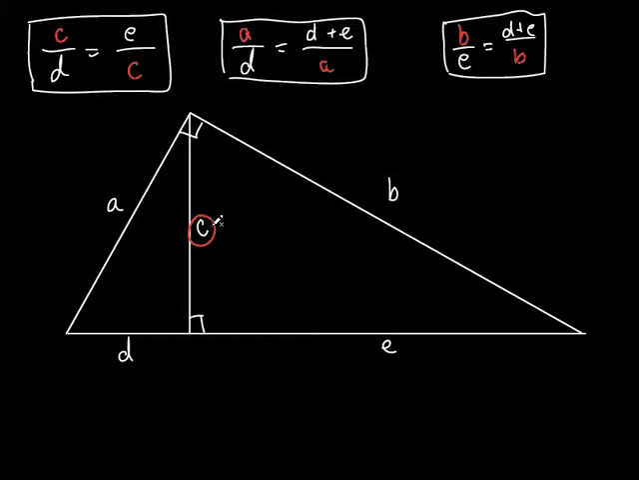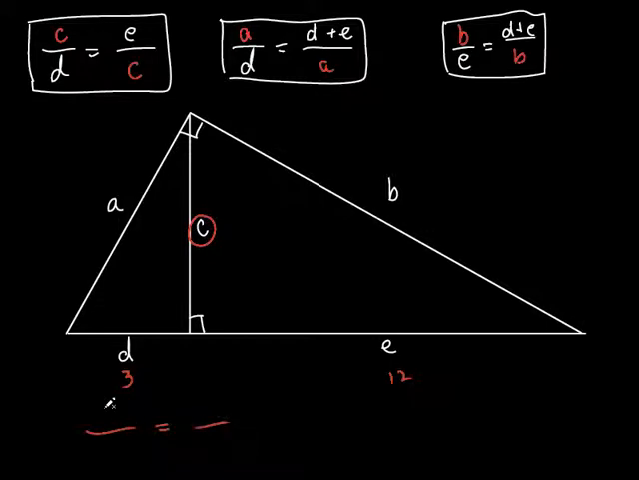So C is the geometric mean between what? Between this and this. So for instance, what if I said that was 3 and that was 12? I could now solve for C, couldn't I? Because C is a geometric mean between the 2 segments of the hypotenuse. All right, so you would do what?